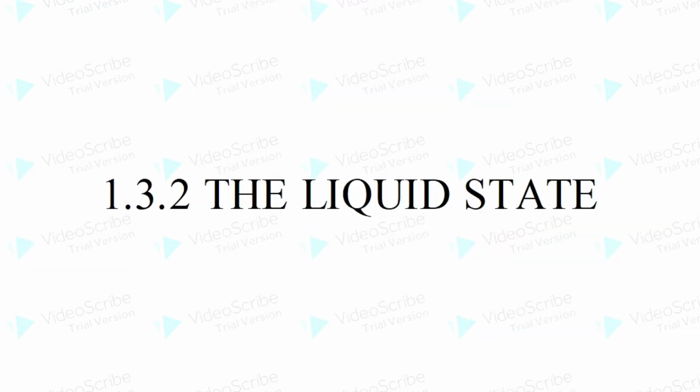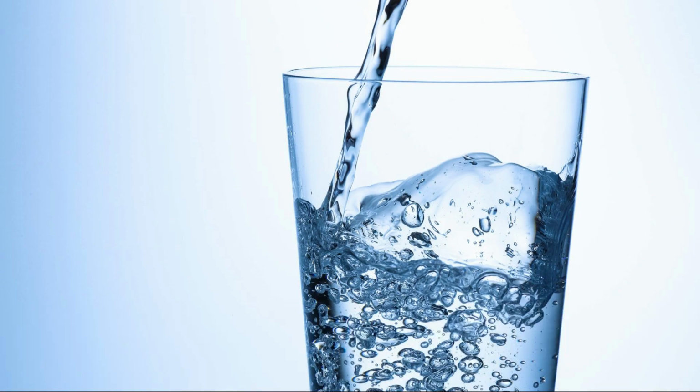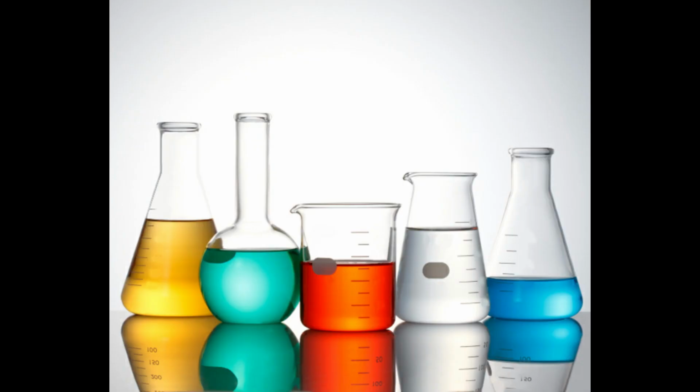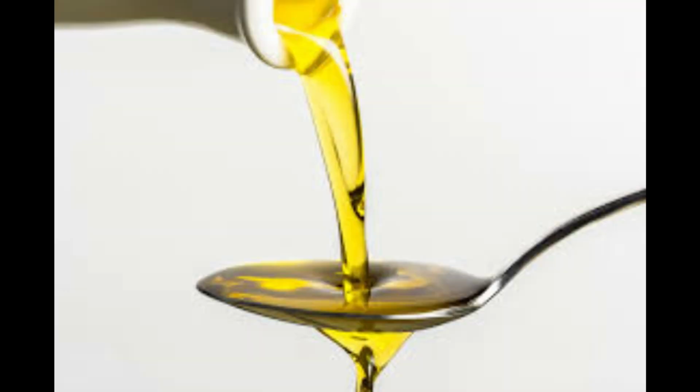The liquid state. Activity 1.10. Collect the following: water, cooking oil, milk, juice, a cold drink. Containers of different shapes. Put a 50 ml mark on these containers using a measuring cylinder from the laboratory. What will happen if these liquids are spilt on the floor?